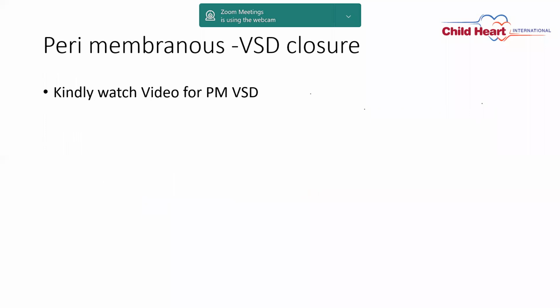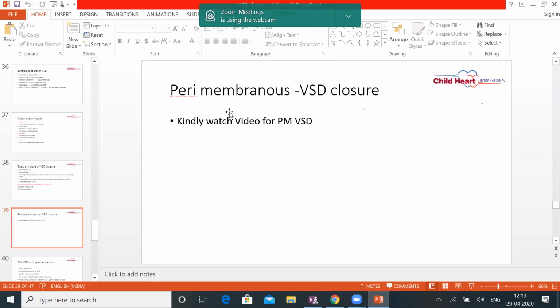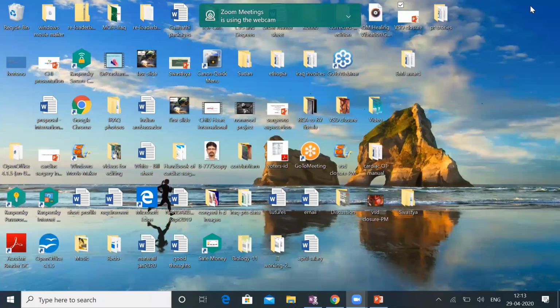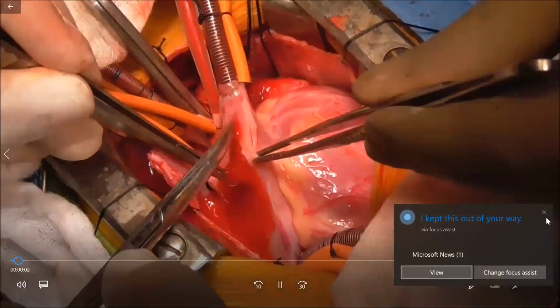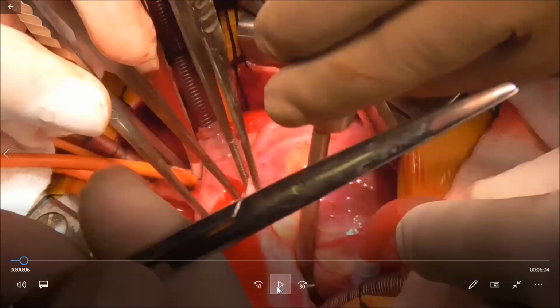So now we'll go through the perimembranous VSD closure.